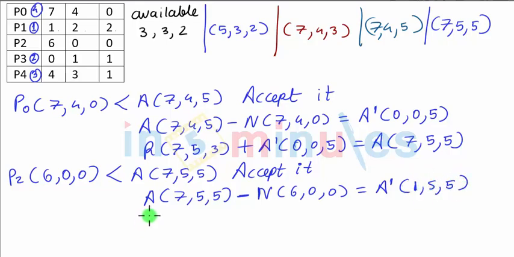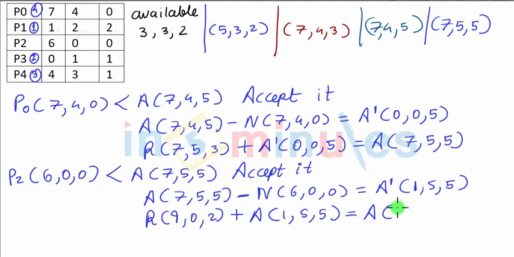After P2 gets over, it will release resources. P2 will release 9, 0, 2, which would be added with the earlier available of 1, 5, 5, which together will get us the final available for the problem, that is 10, 5, 7. So this is what we have, and this was accepted as the final option, fifth.